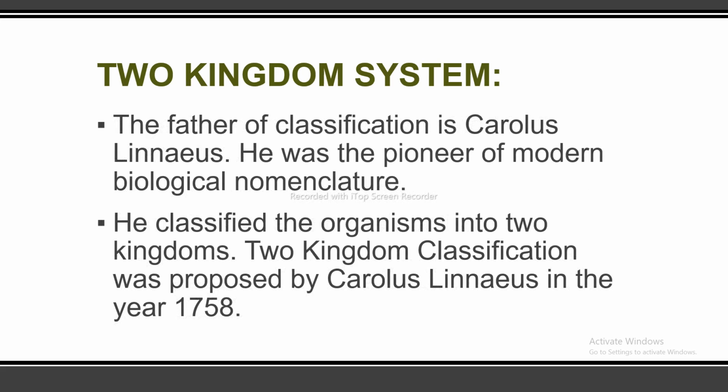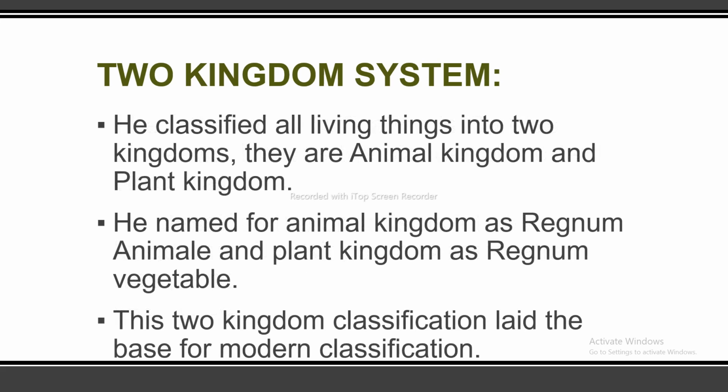The father of classification is Carolus Linnaeus. He was the pioneer of modern biological nomenclature. He classified the organisms into two kingdoms, and the two kingdom classification was proposed by Carolus Linnaeus in the year 1758.